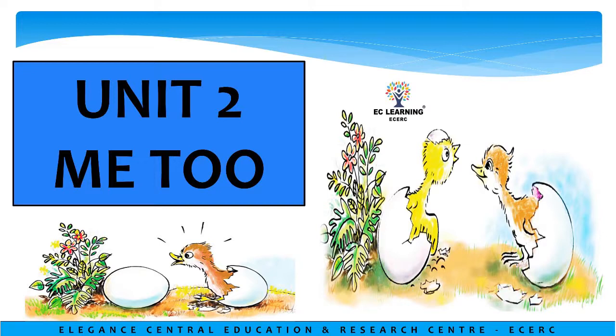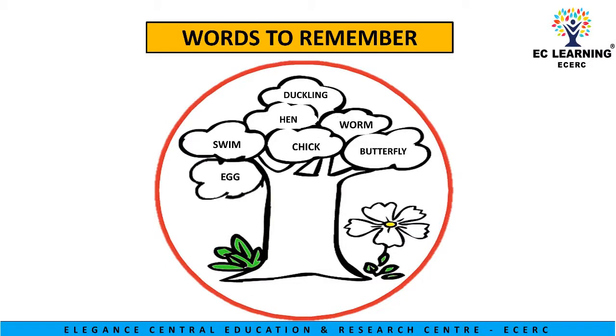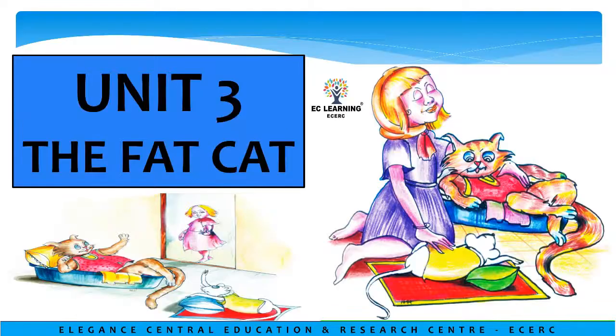The student should get at least the words like hen, duckling, chick, swim, butterfly, worm, egg, etc. Unit 3, The Fat Cat. In this unit, the student achieves